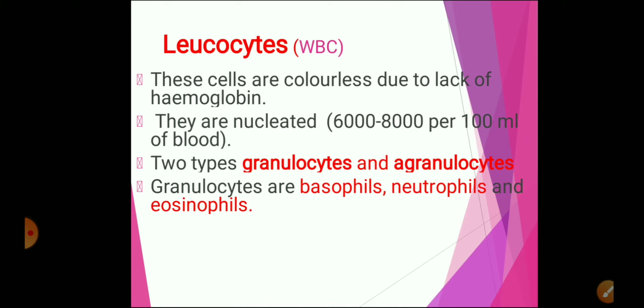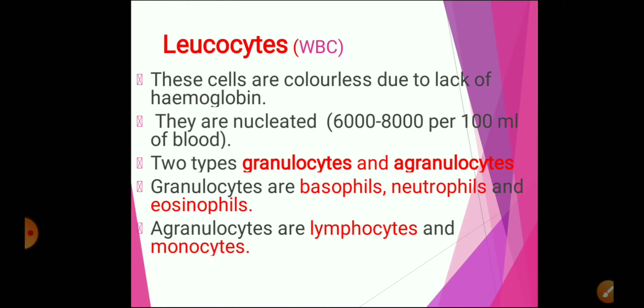The granulocytes are again divided into three types, that is basophils, neutrophils and eosinophils. Whereas agranulocytes are of two types, lymphocytes and monocytes.